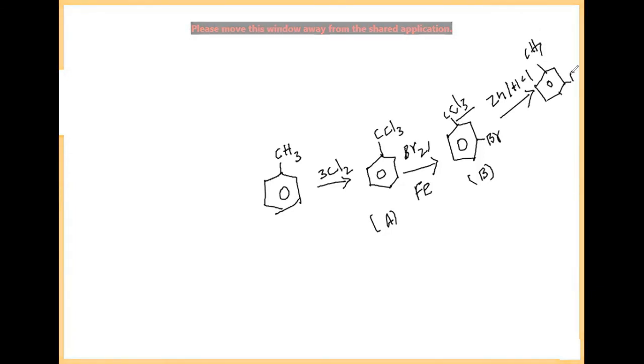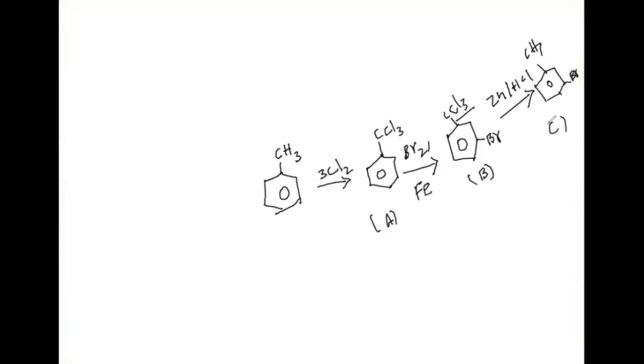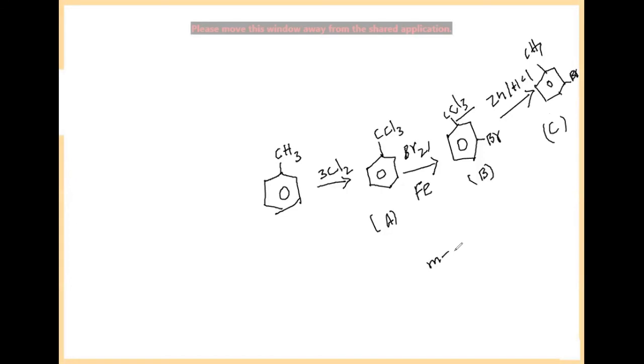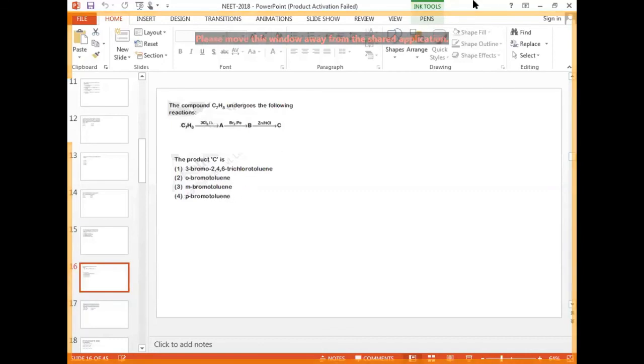Then bromine we can take. What is the name of this one? M-bromotoluene. Very good. M-bromotoluene. That is option 3. Okay. Tomorrow also I will continue this paper.